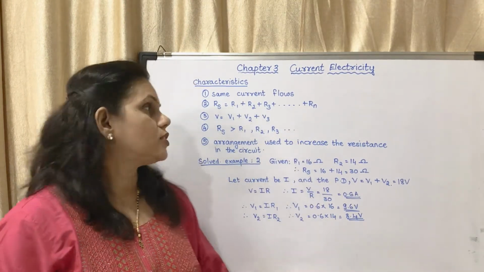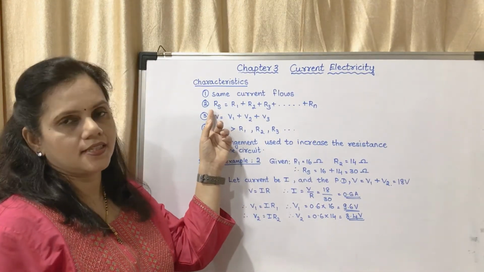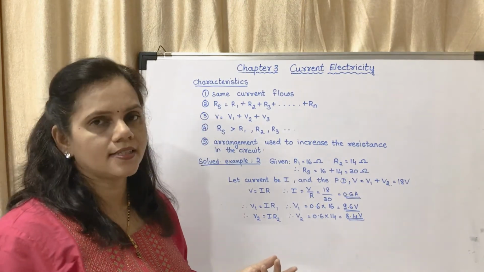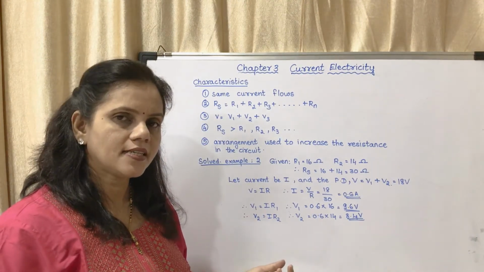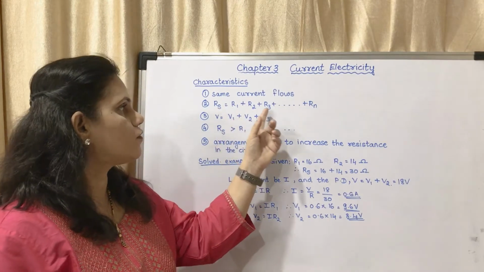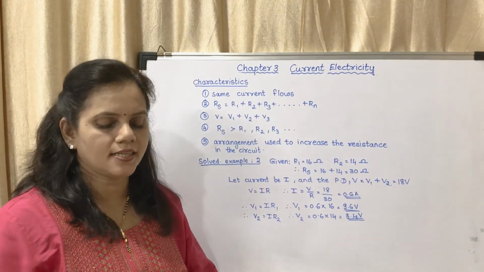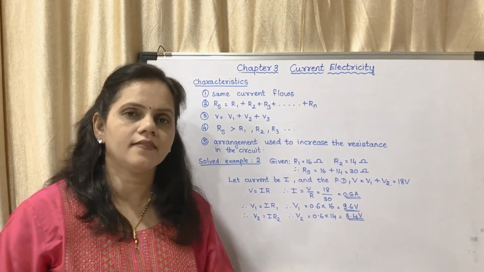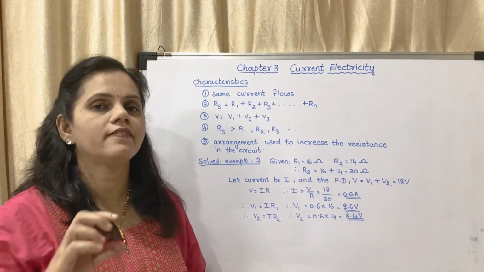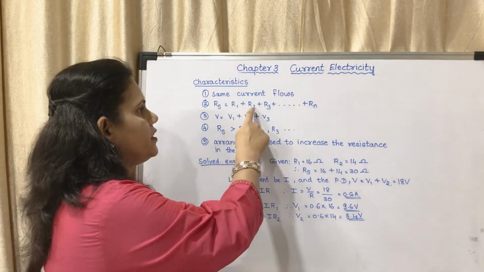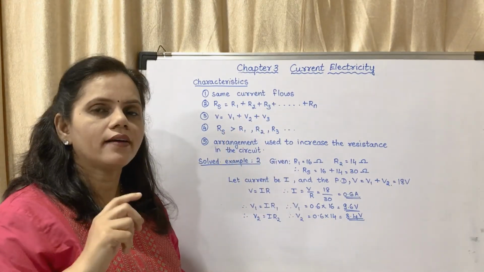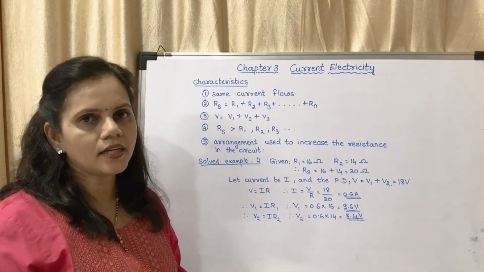So the effective resistance will be the sum of the values. If this is 1, this is 2, this is 3, you have to add those 1, 2, 3 and so on.